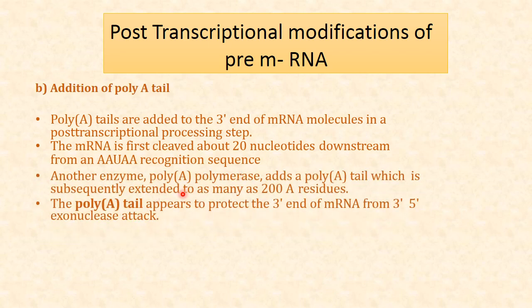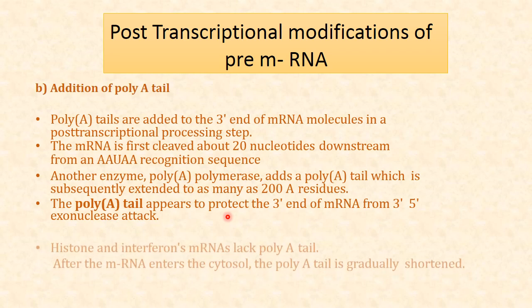Another enzyme, poly-A polymerase, adds a poly-A tail, which is extended to as many as 200 adenosines. The poly-A tail appears to protect the 3' end of messenger RNA from 3'5' exonuclease attack. It protects from exonuclease attack.